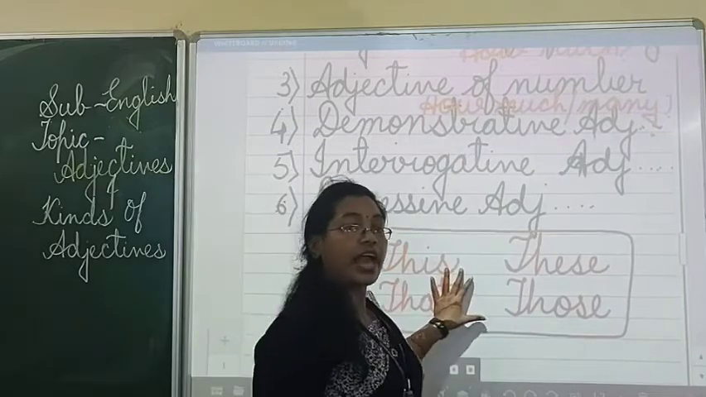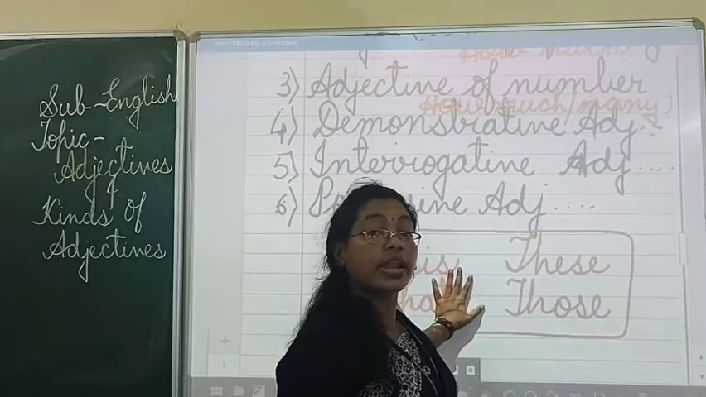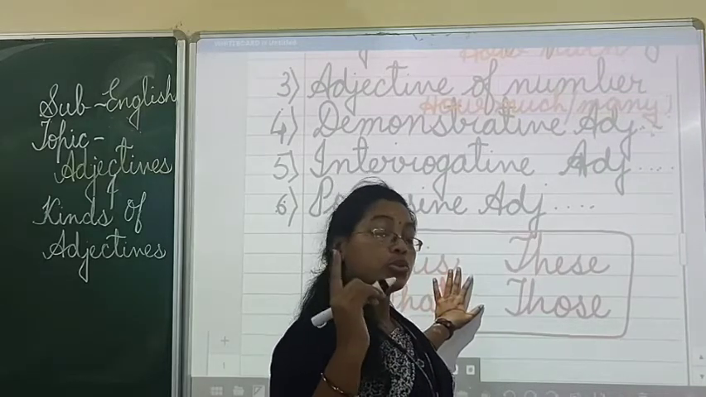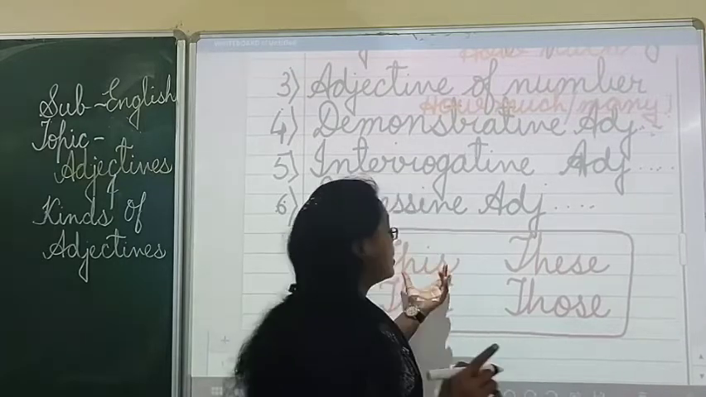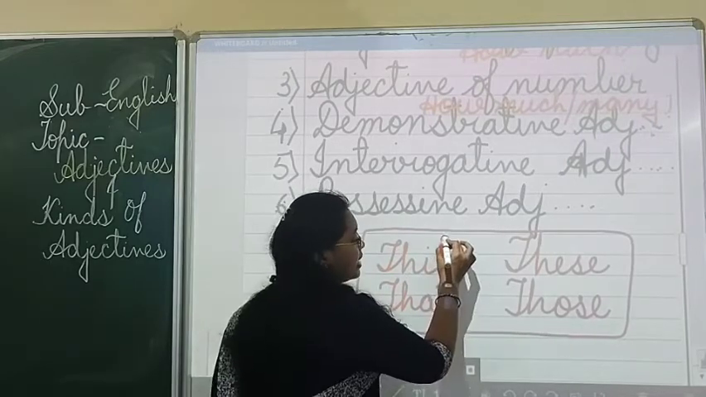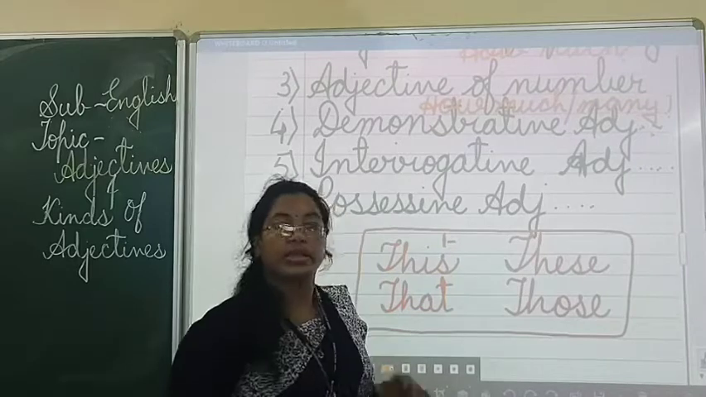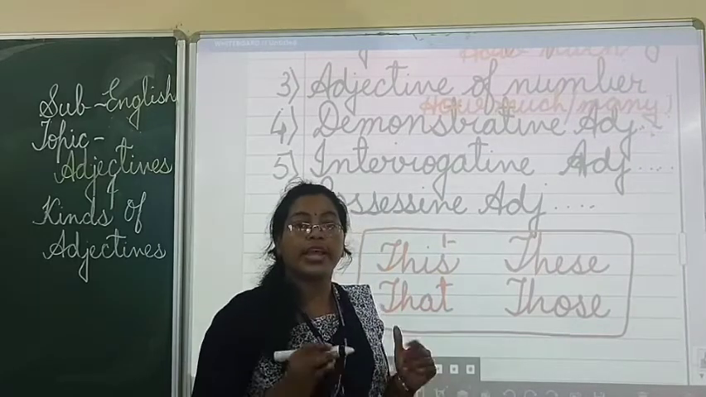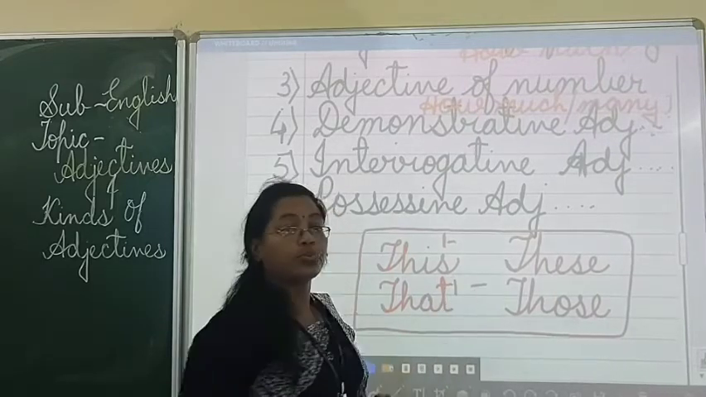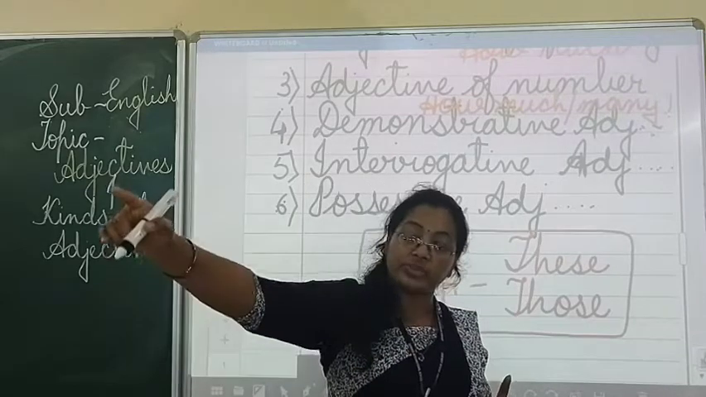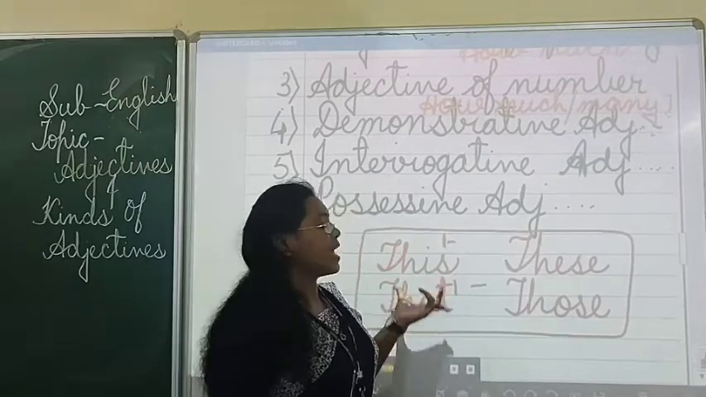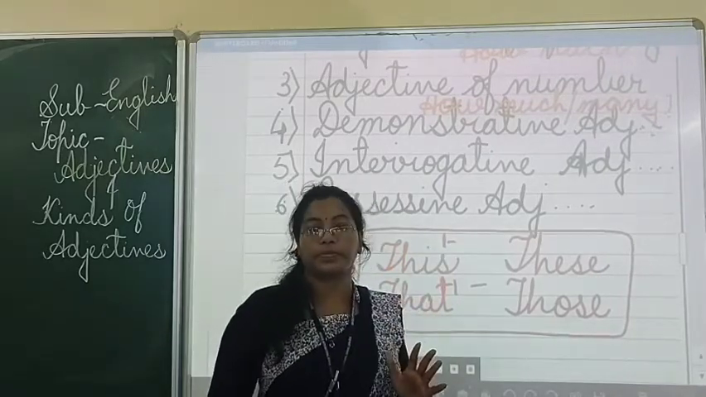Again in this we are having a noun. We will find out here through noun. Now we have read about singular and plural. Yes or no? So as we have read about singular and plural, here we will apply. First is this. This means if any one thing is there and that is near to you, then we use this. If any one thing is there and that is away from you, at that time we use the word that. This and that are used for singular.